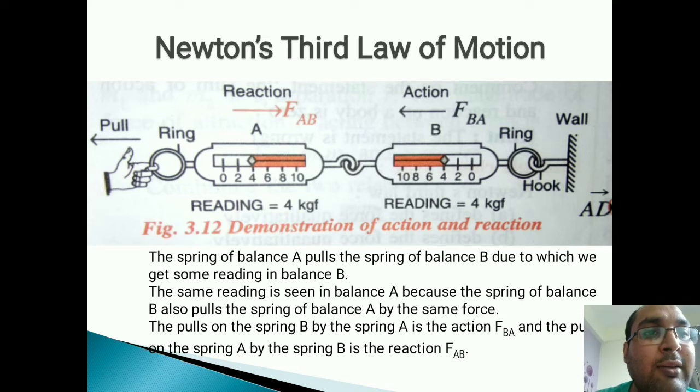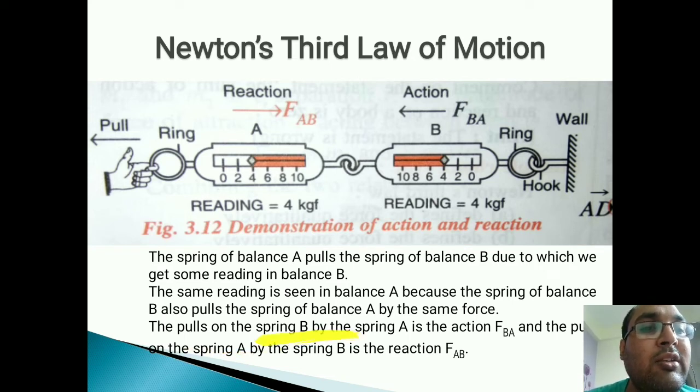Spring balance A pulls the spring balance B, due to which we get some reading at balance B. What we are doing is pulling the spring balance A towards us, due to which spring balance A is exerting force on B as well. But both the balances A and B are showing the same reading. Okay, so let us try to understand.